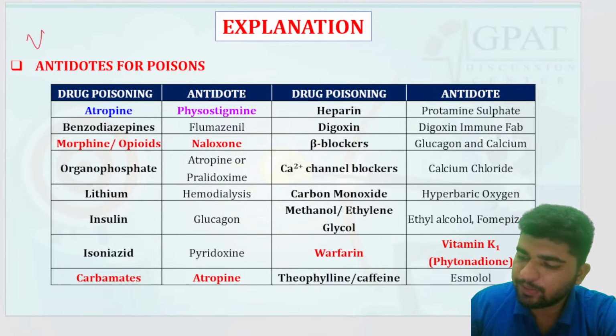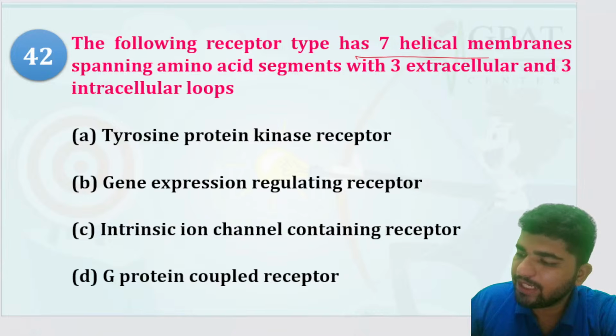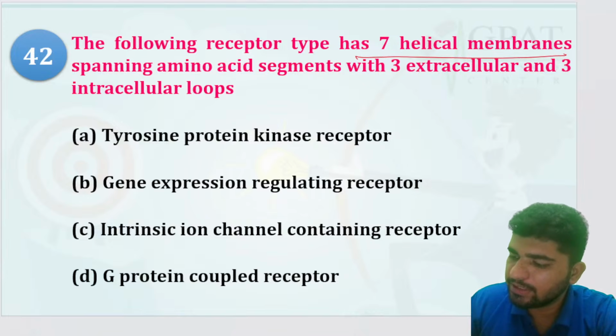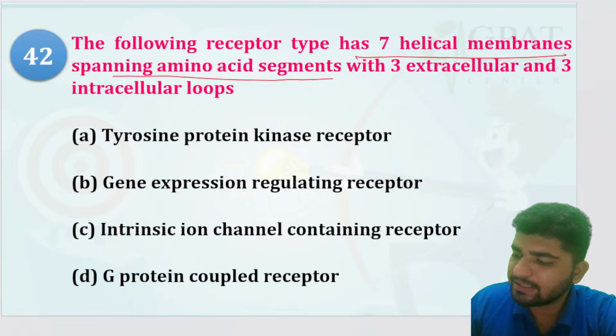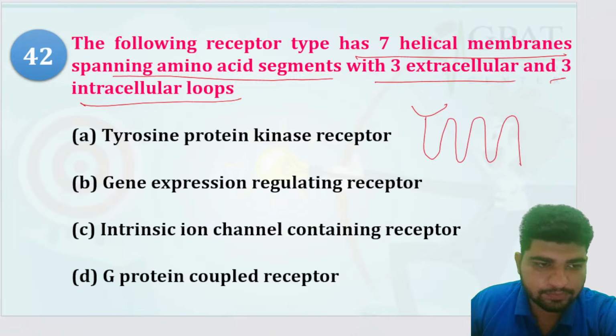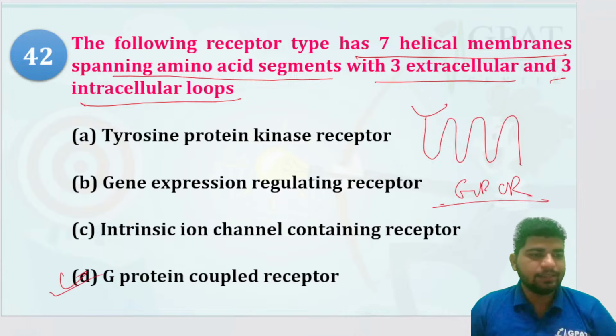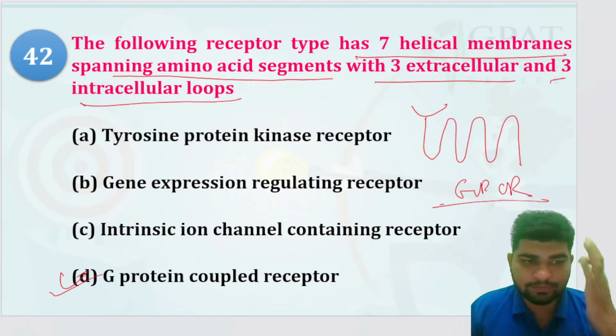This table is very much important for you guys. Okay. The following receptor has seven helical membrane spanning amino acid segments and three extracellular and three intracellular loops. So what would it be? It is a GPCR, G protein coupled receptor.